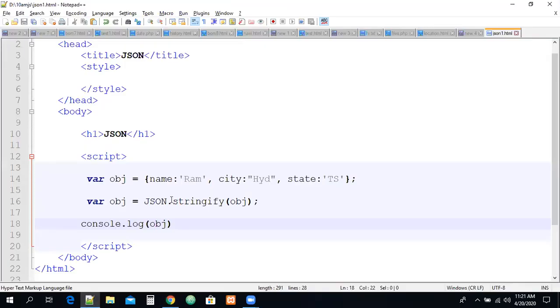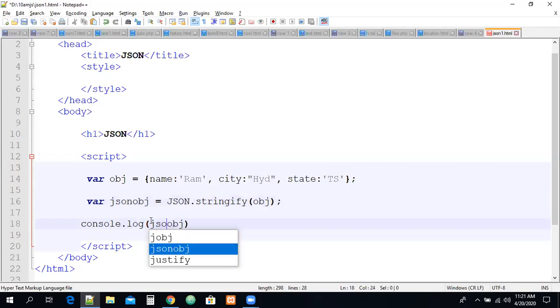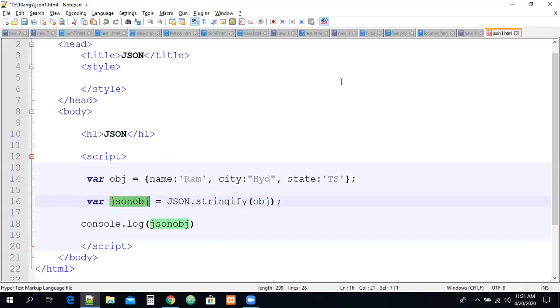Okay, this is how the data is converted. Now this data is available to send to Java, .NET, right? Now this obj, what is this obj? Actually here the obj is a JavaScript object. Now the JavaScript object was converted into a JSON object. Now this JSON object, I can easily send to Java people, .NET people, Python people, to anyone, whoever they want. This is exactly the thing here.